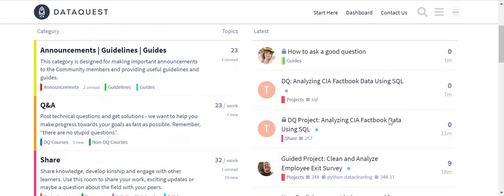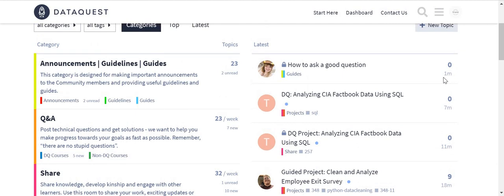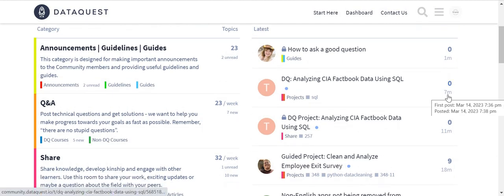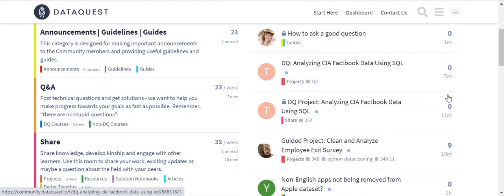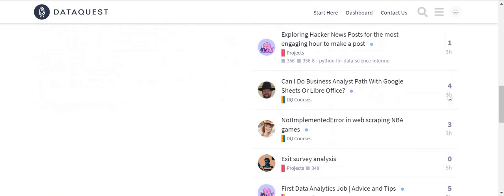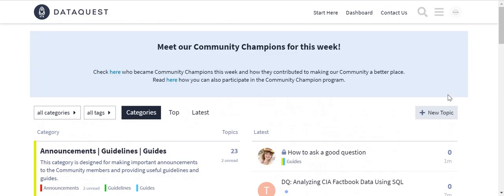So these are the projects that people are sharing. You can see someone just shared something in the past 1 minute. Somebody else shared something 7 minutes ago. So people are always sharing projects, and there's always somebody to check and give feedback. But also remember, don't just wait to receive feedback. Give feedback on other people's work as well. So that's how the platform is like.